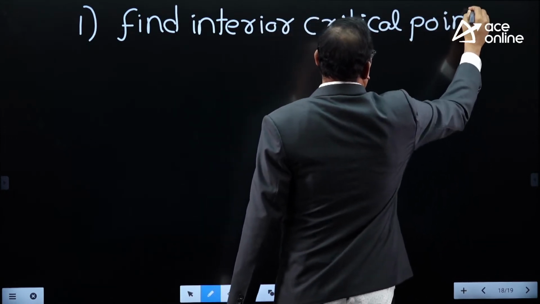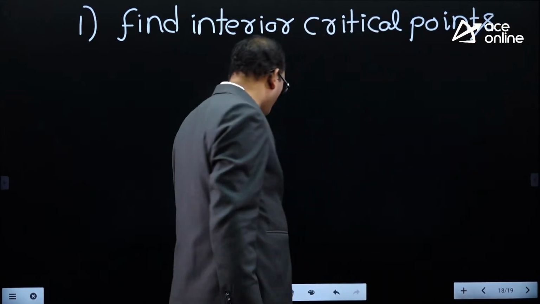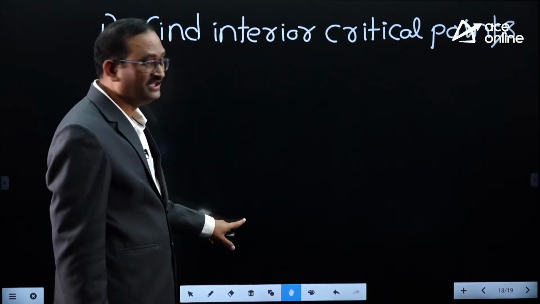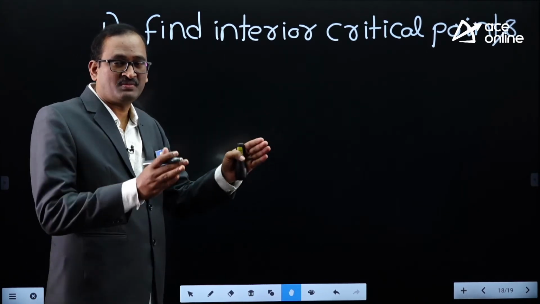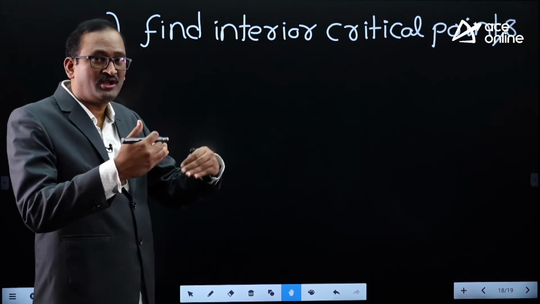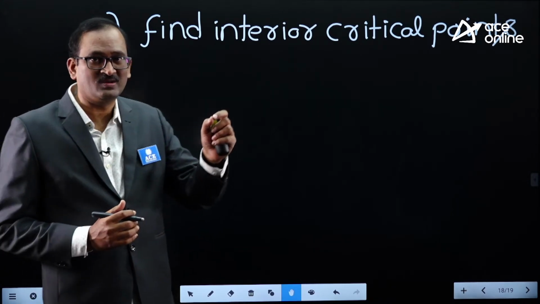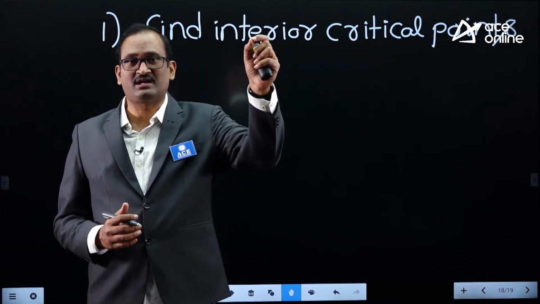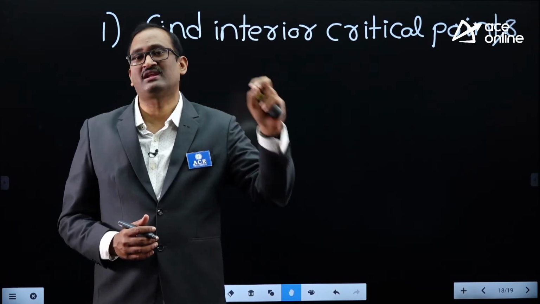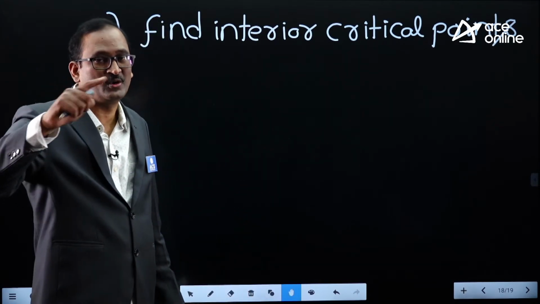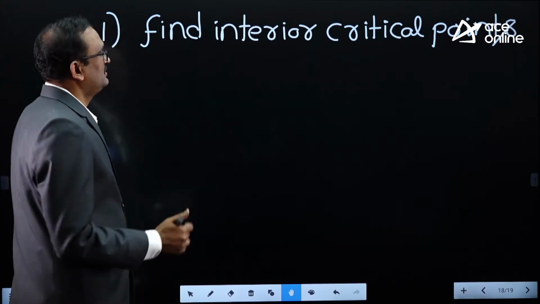Actually, finding the critical points means finding the points at which f dash x is 0 or f dash x is infinity. You will get some critical points. Among all critical points, you need to recognize how many lie inside the given interval and consider only those critical points. The rest of the critical points should be omitted.